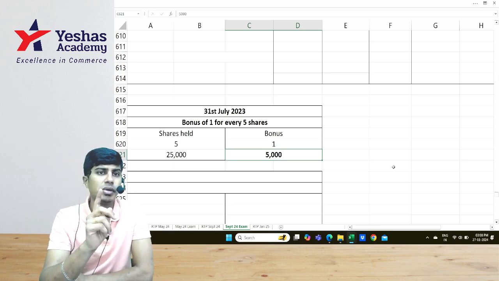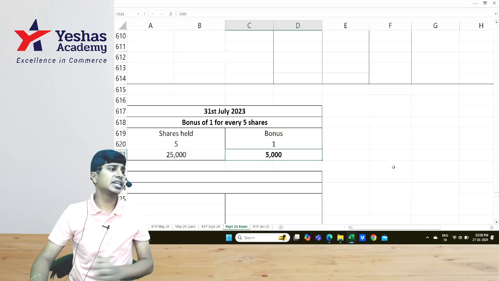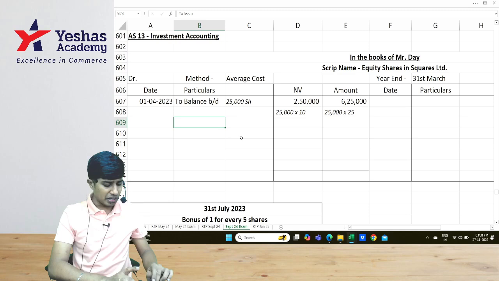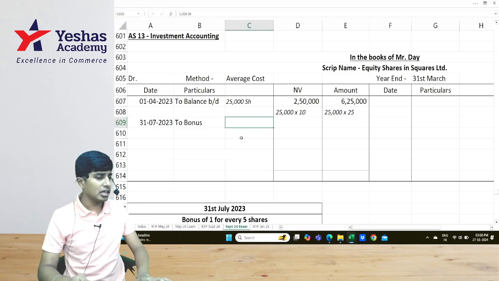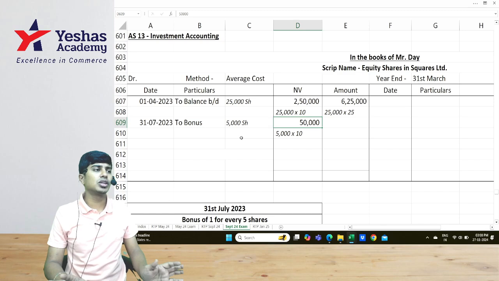However, the entry has to be made in the investment account to show the increase in number of shares and increase in nominal value of our holdings. So this looks like a journal entry, but this is not. On the debit side, I would write to bonus on 31st of July. I have received 5,000 shares and nominal value is 50,000 up.